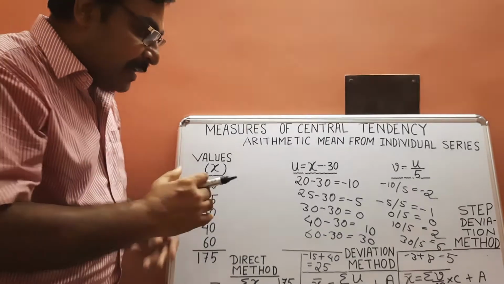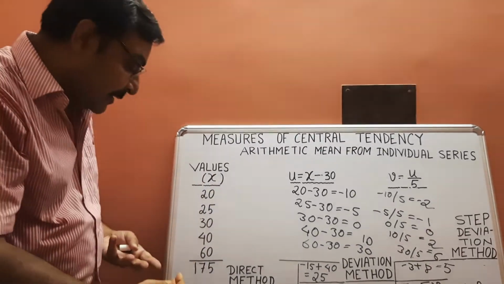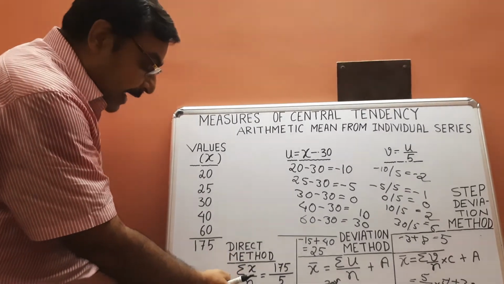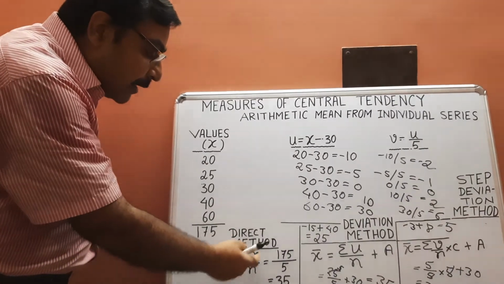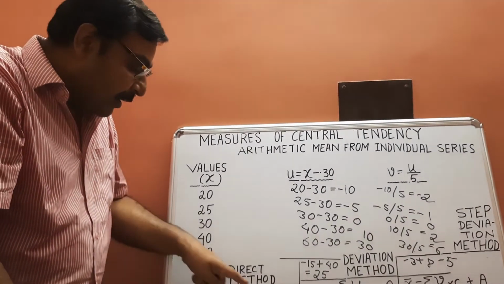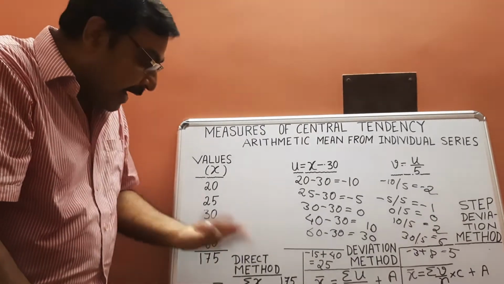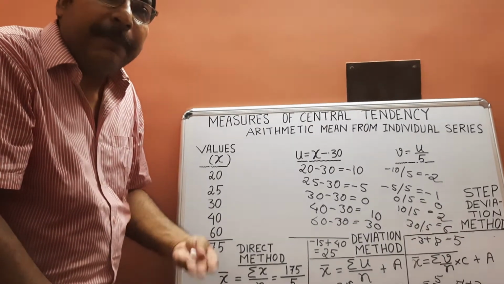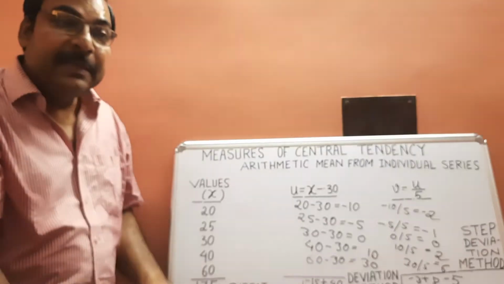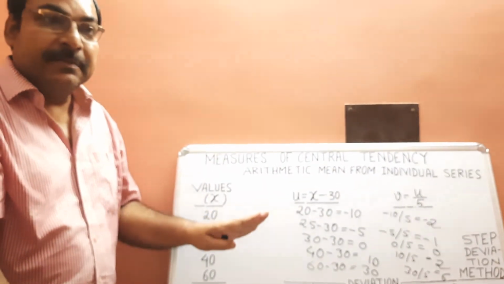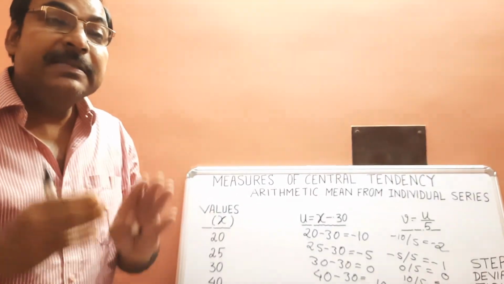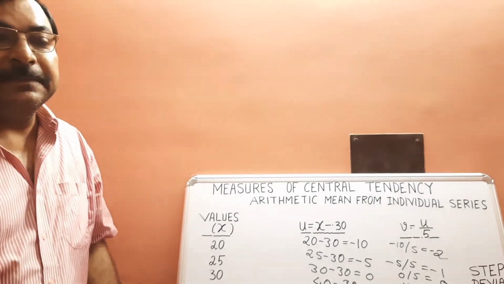And number three, this can be treated algebraically. If x bar is equal to summation x by n and x bar is known to you, you can find value of summation x. This is application of algebra. If in this equation any two are known, another unknown can be calculated. These are all the good characteristics. For these characteristics, we say arithmetic mean is a good measure of central tendency.